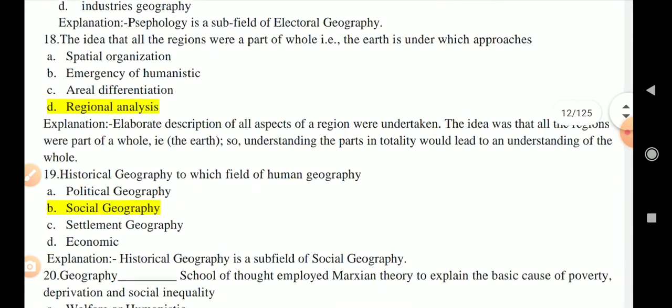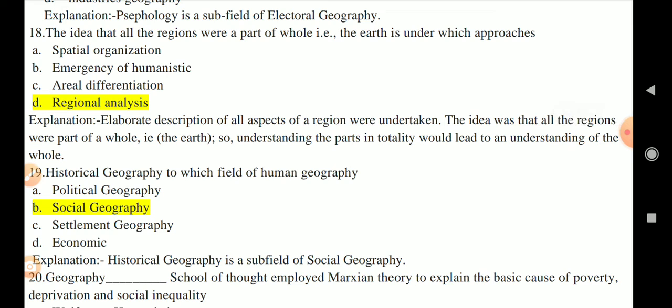Question number 19, historical geography belongs to which field of human geography? So here historical geography is the subfield of social geography.